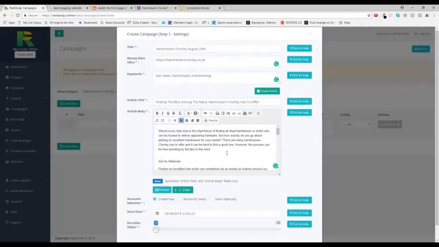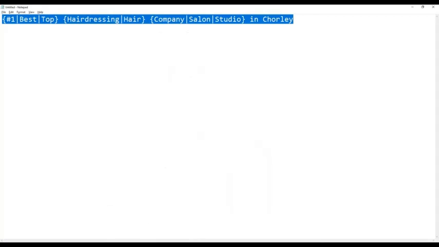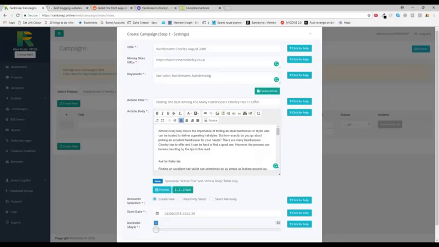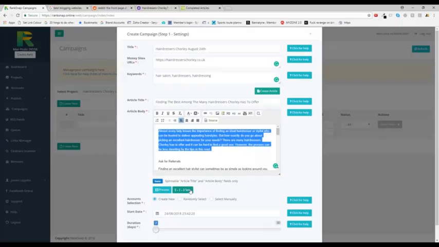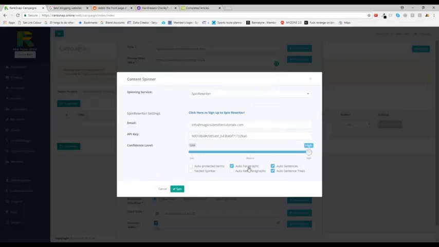And then you see this isn't in spin tax. If you were completely on a budget, the best thing to save time is just to buy one of these. It'll automatically, not buy one, use this because it's automatically spun, okay? But there are spin tools out there that will spin at a much better quality. And if you click spin here, I've already signed up to Spin Rewriter. It's a spinning service, and there's a link in there for you to do that.